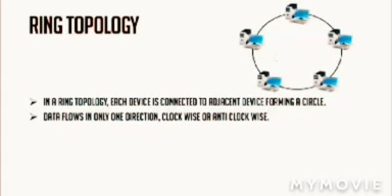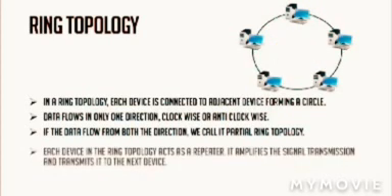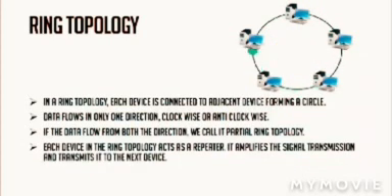See the figure, clockwise and anti-clockwise rotation of the topology. If the data flows in both directions, we call it partial ring topology.